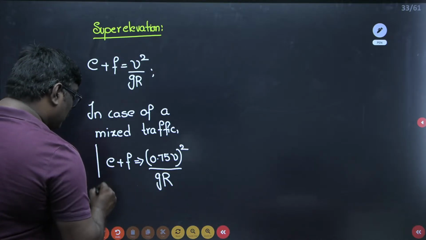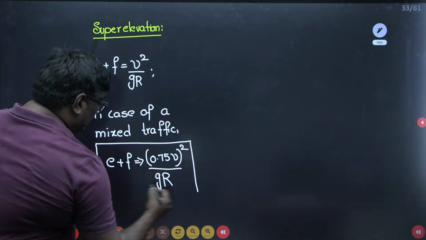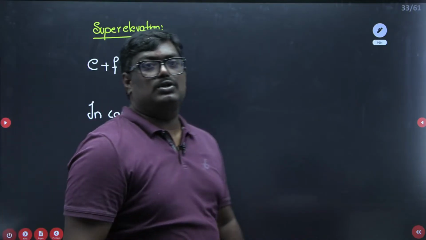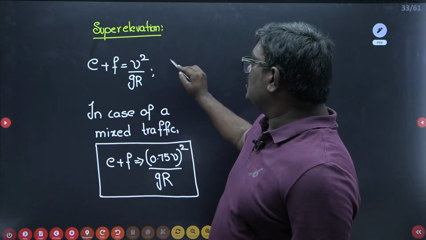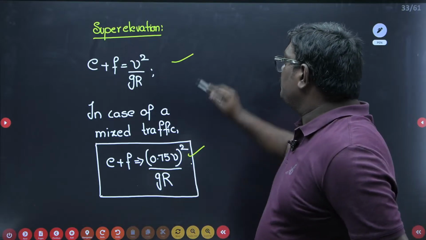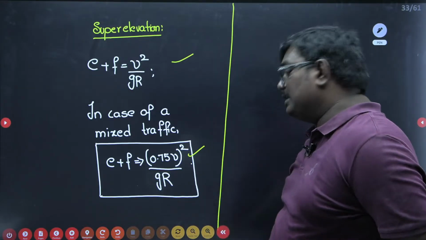So this will be the value in case of mixed traffic. So this is the value in case of super elevation and this is the value in case of mixed traffic. Now let me tell you the design steps.